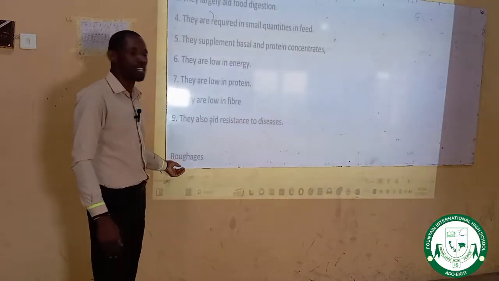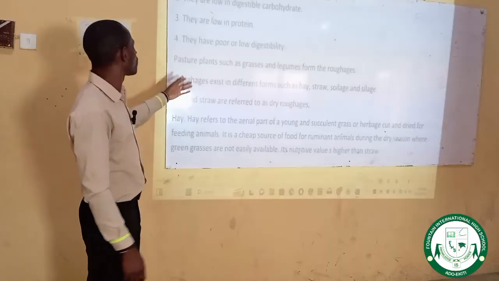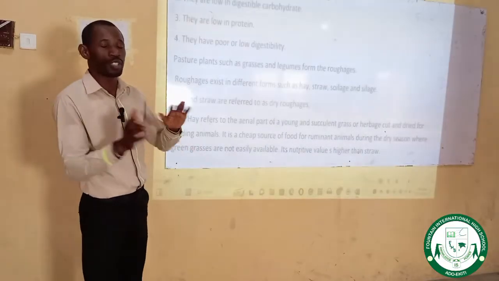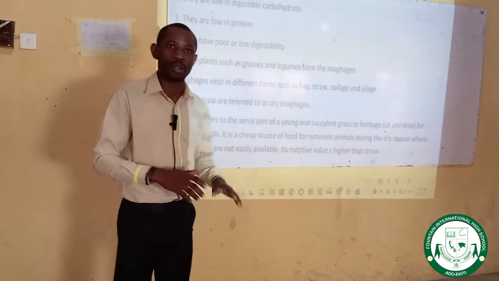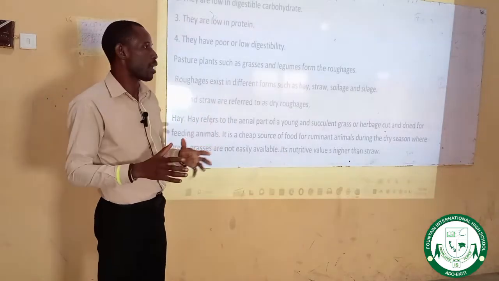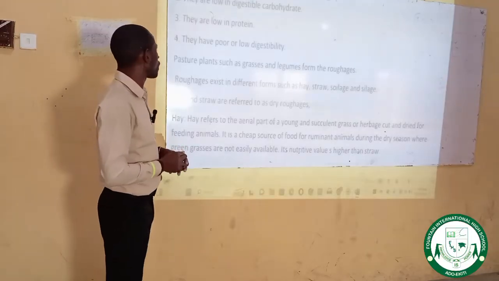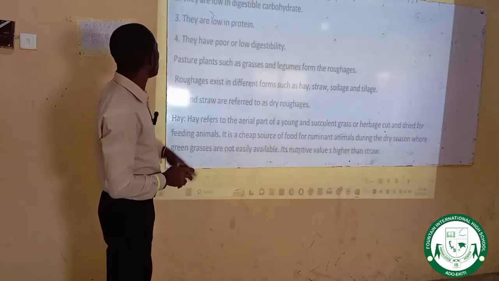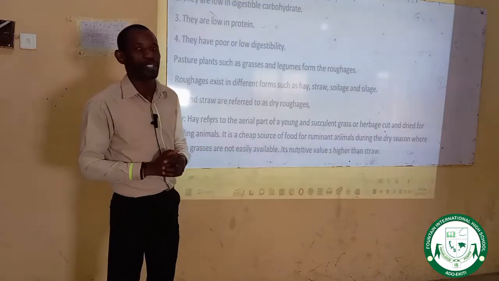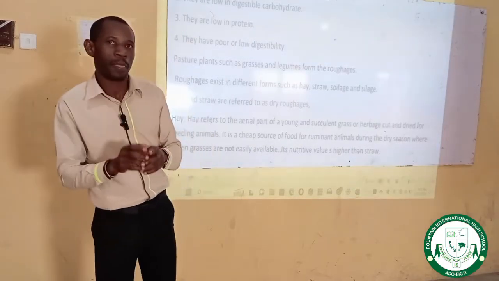Then the next one is the roughages. These roughages are different from protein, from carbohydrates, from mineral and vitamin supplements. It is the last part of animal feed classification. Roughages are feed that have fiber content of more than 80%. Please take note of this fact.